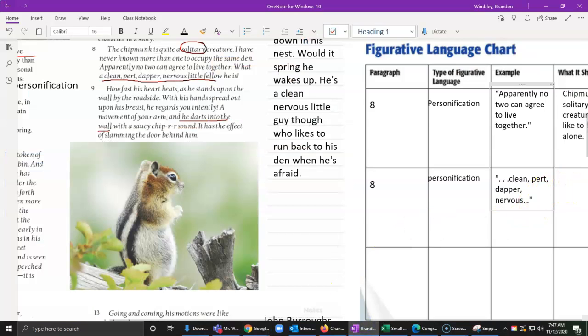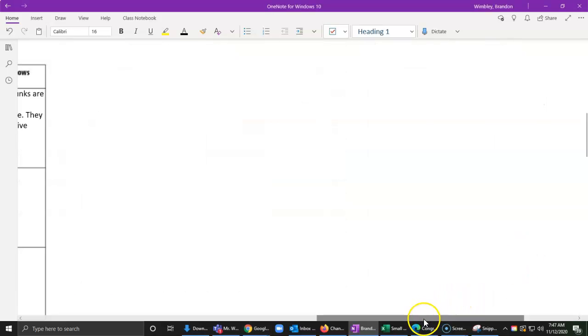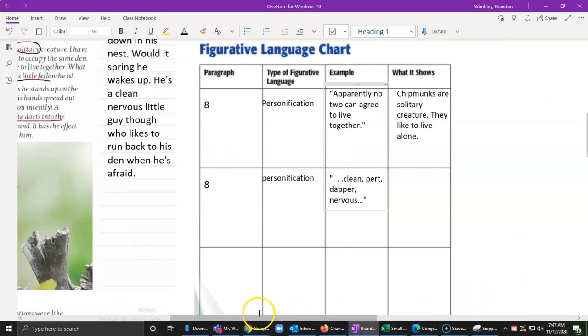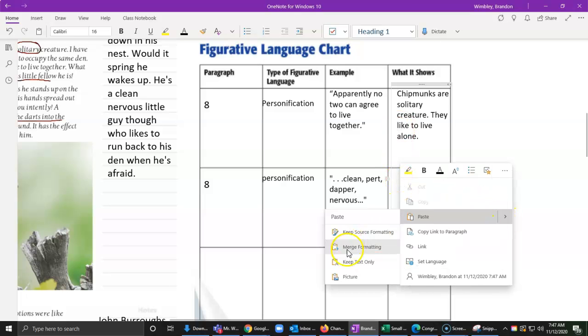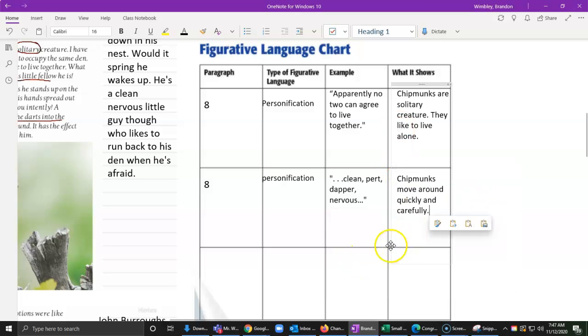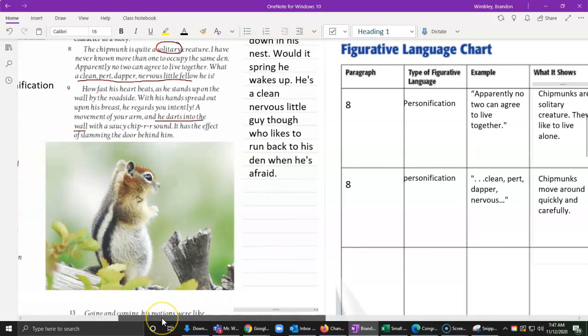So now, what is that saying about our chipmunk? Because remember, we have this last part where we need to know, what was this whole purpose of personification? What was the author trying to convey or convince us? Well, he's trying to convince us that he moves around quickly and carefully. He's not staying in one place too long to get dirty. He's constantly on the move.